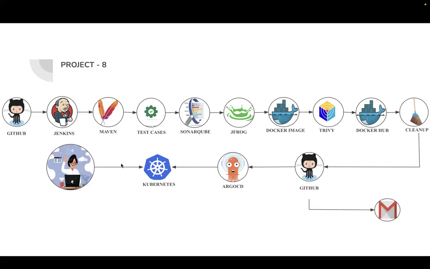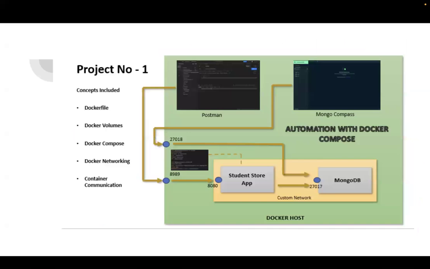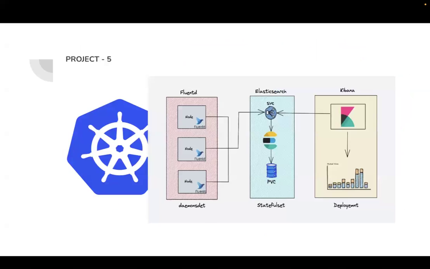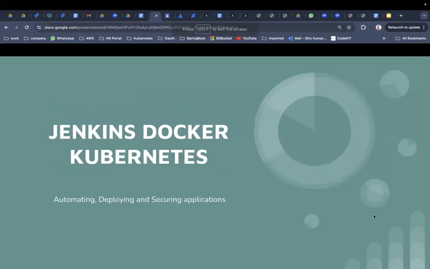It's a real-time Jenkins pipeline. All these things will be automated until the deployment. Developers only need to push their code to the GitHub repository. That's it. Everything will be automated as part of this Jenkins pipeline, and you are going to get a mail that this deployment is going to happen to the Kubernetes cluster. These are the 8 different projects. Please understand the importance of the 8 different projects and 28 different tools, the content we have added to the syllabus, and that's all we are going to do as part of this course.